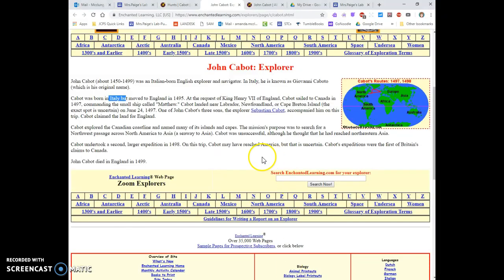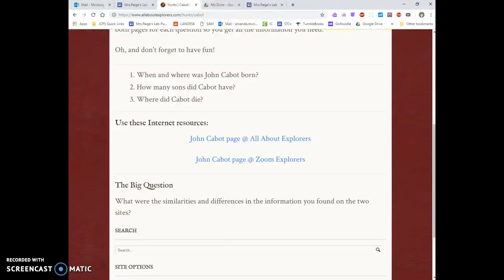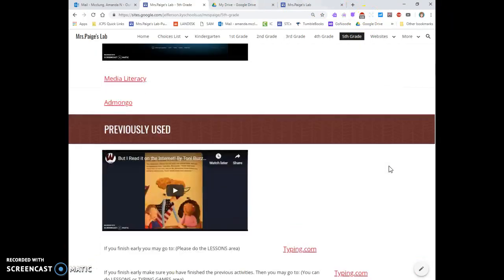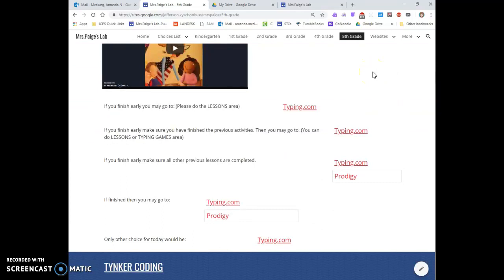When you are finished doing that, I'm going to close out these tabs. When you are finished doing that, if there is time, then you can go to typing.com and you can work on your typing practice.